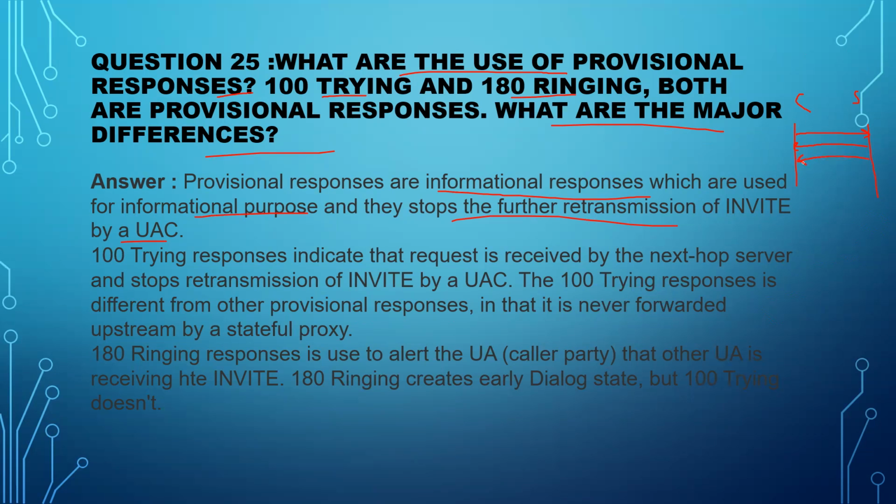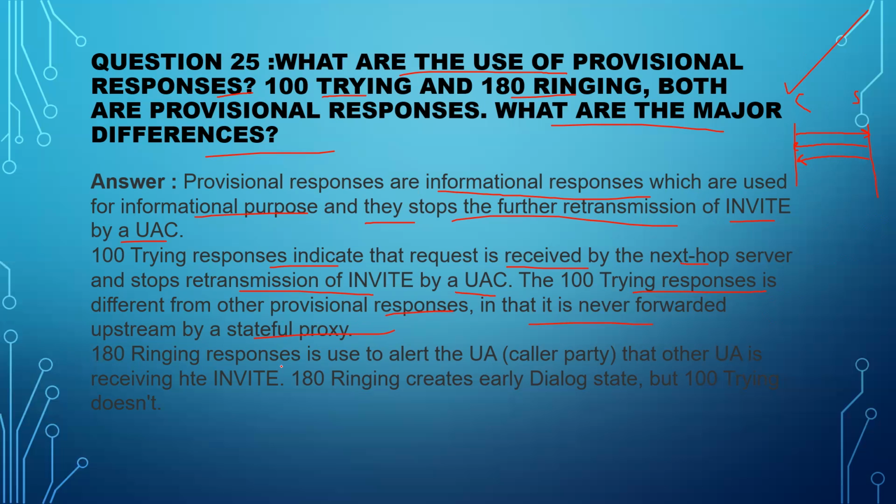So the server is telling the client, okay, I am working already, do not send another INVITE. That's why these are used for informational purposes, and they are used to stop the further retransmission of INVITE by a user agent client, right? 100 Trying responses indicate that the request is received by the next hop server. That's what I told you, and it stops retransmission of INVITE by a client. 100 Trying is different from other provisional responses in that it is never forwarded upstream by a stateful proxy, right?